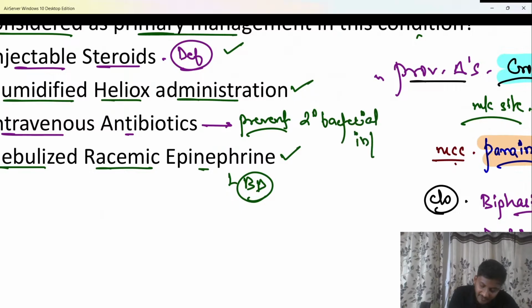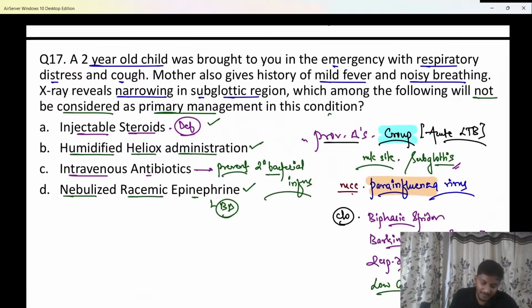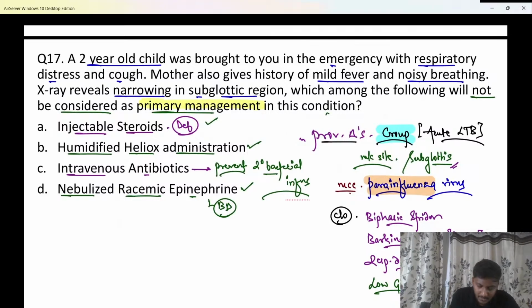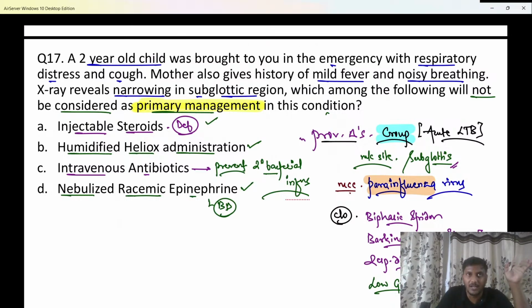Now here they have not asked you about the overall management, they have just asked you about the primary management. So if they are asking about primary management, that means you have to only answer about the management of croup. Now here definitely antibiotics, I know we give antibiotics to prevent secondary bacterial infection, but here if an exception is asked, it is not that antibiotics are not given. Antibiotics are given, but they are given for the purpose of preventing secondary bacterial infections, not for the purpose of treating croup. Okay, so if they ask what is not included in the primary management, do remember it should be option C.